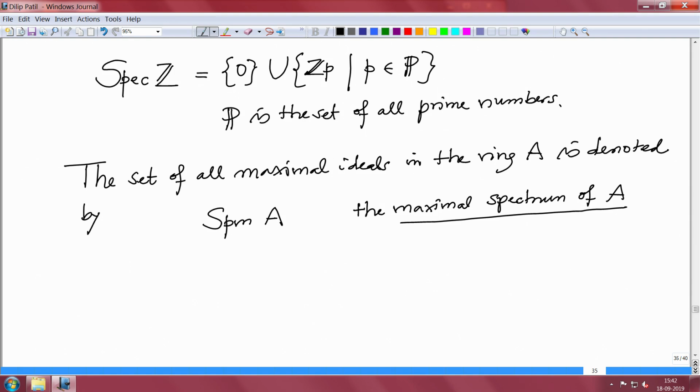But before I do that, I want to check how do you test some given ideal, whether it is prime or not. So, for that there is a nice easy test. So, let us call it a proposition.